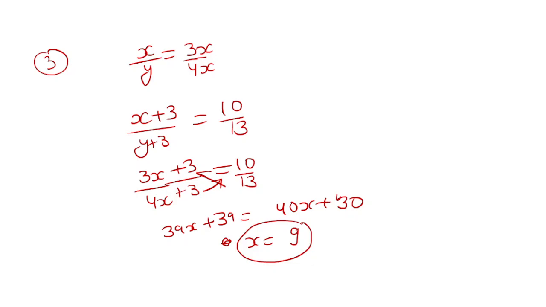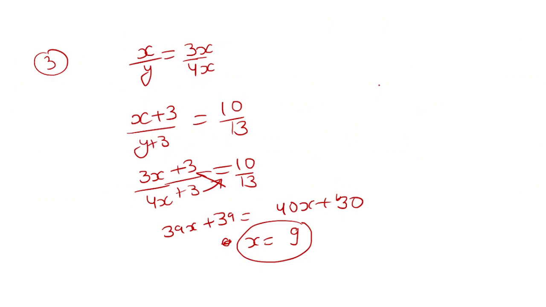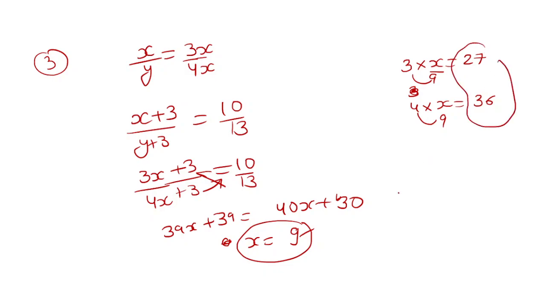Okay, now what is the question asking? The original numbers, what are the original numbers? So you know the original numbers will be 3 multiplied by x, which is 27, and 4 multiplied by x, which is 36. How did I do that? Friends, I have substituted the value of x in place of x here and here. So 4 into 9 is 36, and 3 into 9 is 27. So the answers will be 27 and 36 respectively.